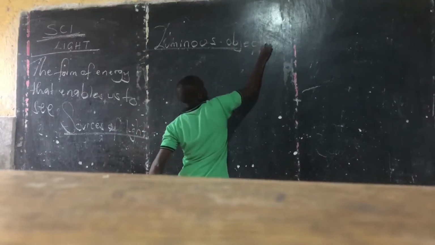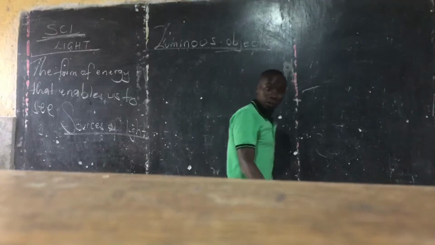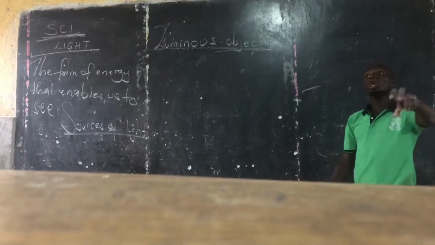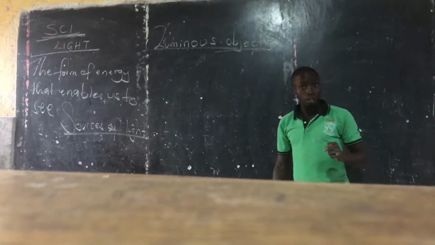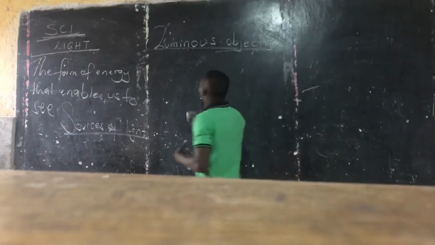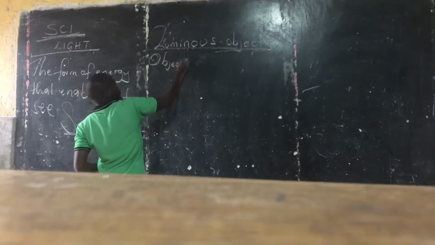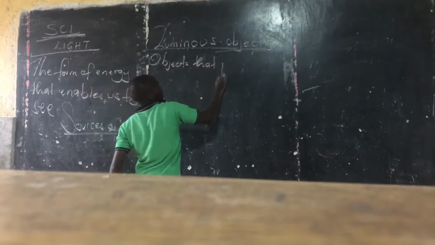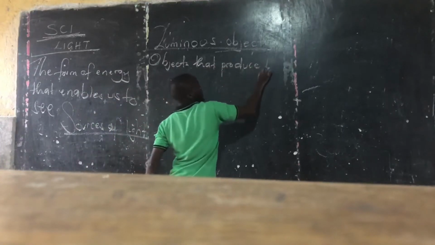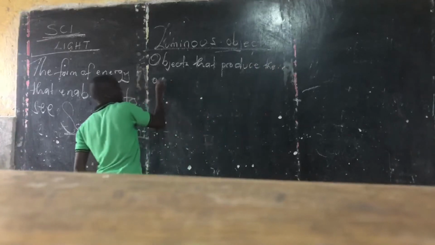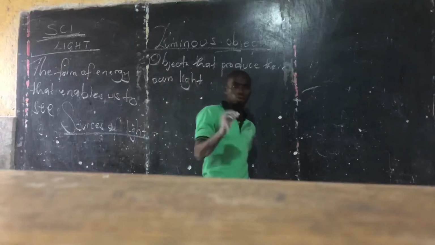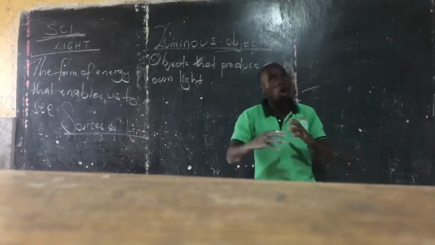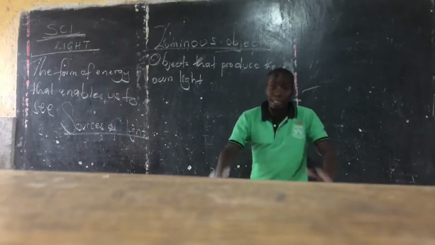So what are luminous objects? Luminous objects are objects that produce their own what? Light. Objects that produce their own light are luminous objects.